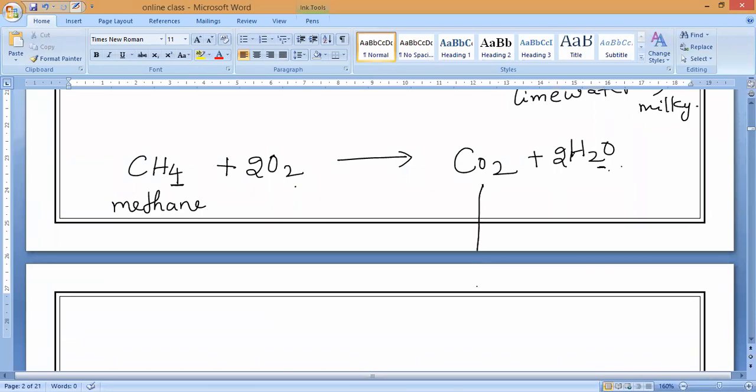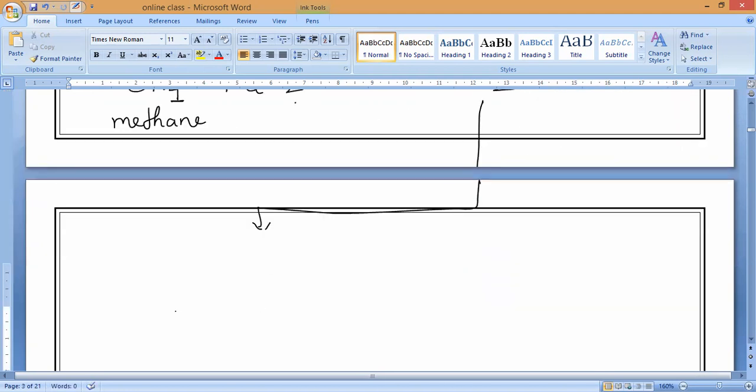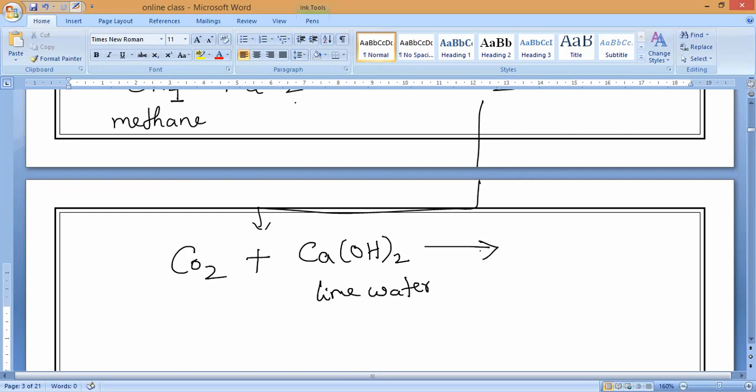Now, this carbon dioxide we can utilize in which equation? If we pass carbon dioxide through lime water, what is lime water? Calcium hydroxide. So lime water we can also call slaked lime, calcium hydroxide. What do we get? CaCO3 plus H2O. Very good.